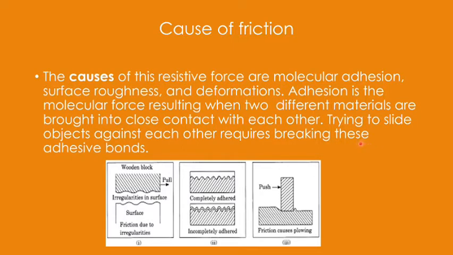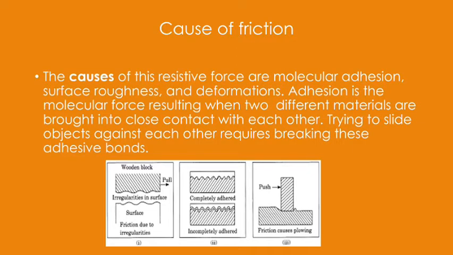So that should be clear in your mind. That is the latest view. Of course, initially we said that roughness or irregularities cause friction, but the latest view is that the adhesive forces between the two surfaces are causing the friction. Because it was seen that even if we put a wooden block over another wooden block, if you look at those surfaces, you can't see any irregularities.